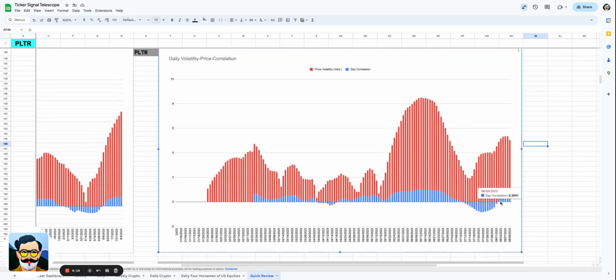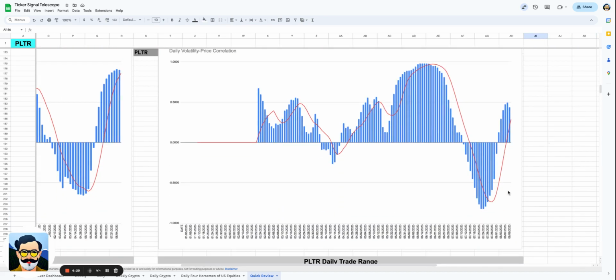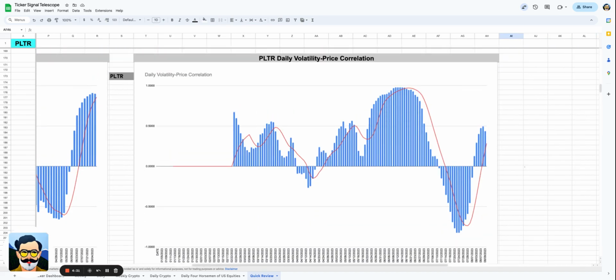What we're getting now is essentially we have positive price correlation while we have a drop in volatility, which gives you a very, very volatile drop, essentially, because volatility is still high. Even though it's falling, it's still very high. And now the correlation is going negative. It's letting you know that we are in for a little treat, boys and girls, where we will expect the price to fall dramatically.